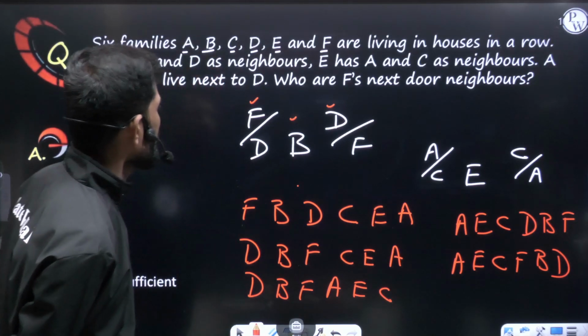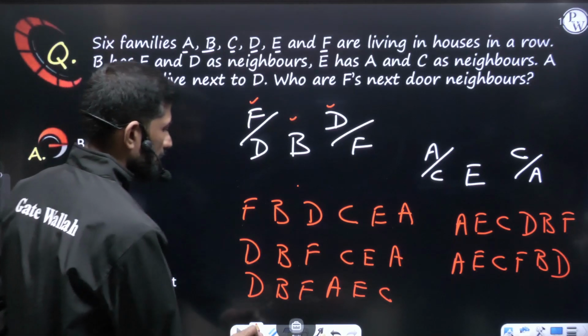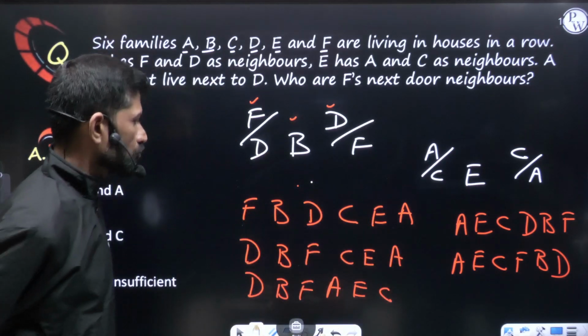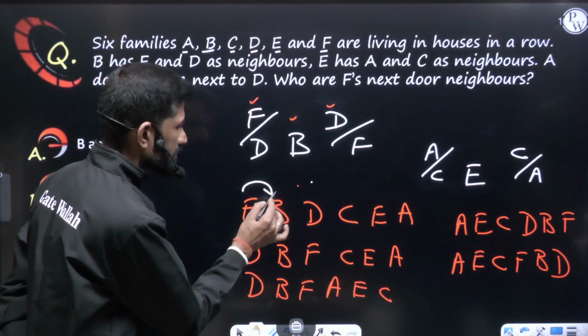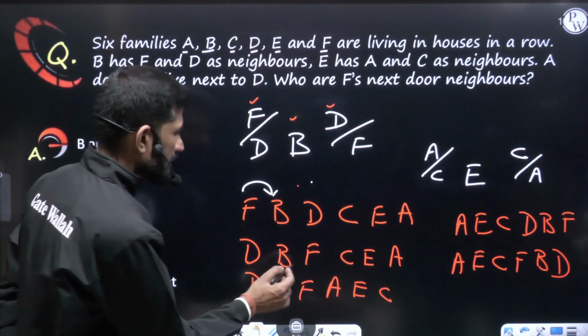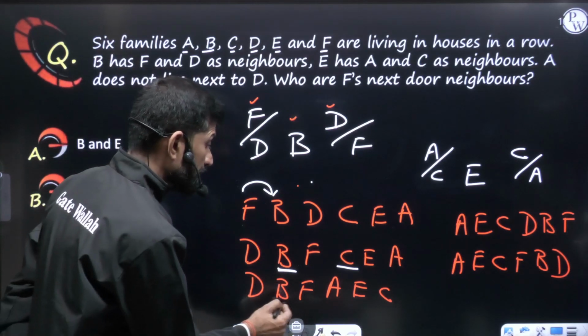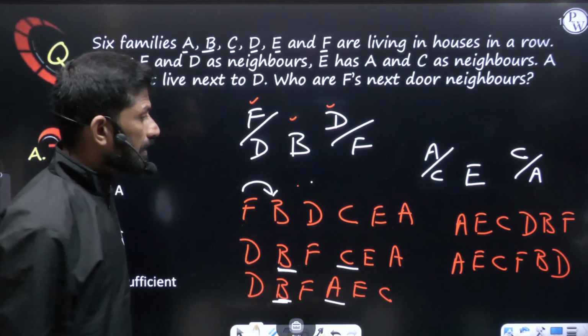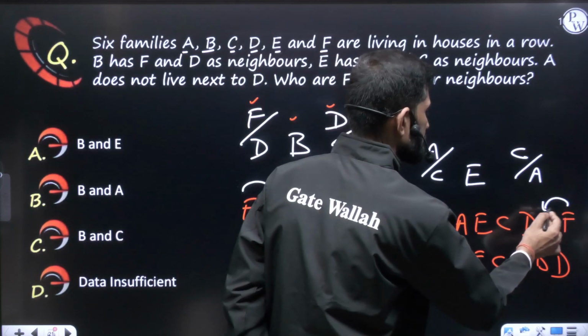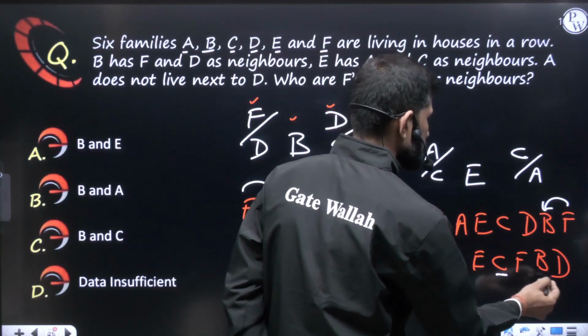Now what is the question they are asking? Who is F's next door neighbor? So we have to find F's next door neighbor. Here F's next door neighbor is B. If we see this arrangement, F's next door neighbor is B and C. If we see this arrangement, F's next door neighbor is B and A. If we see this arrangement, F's next door neighbor is B. Here F's next door neighbor is B and C.